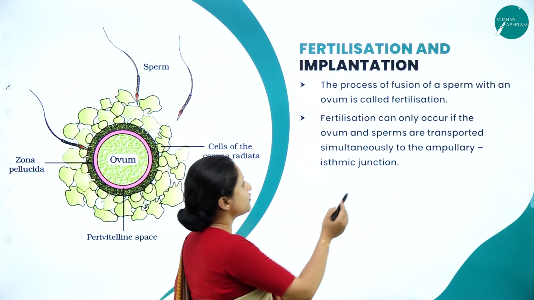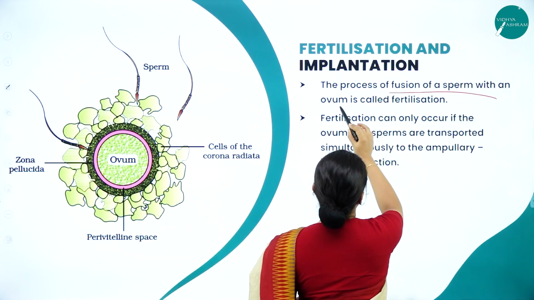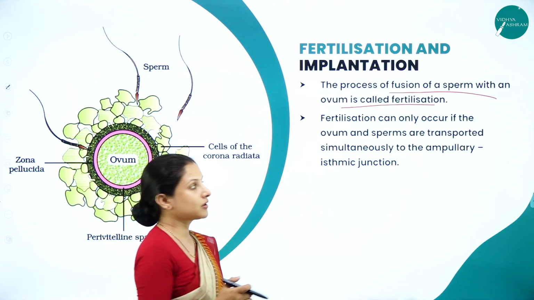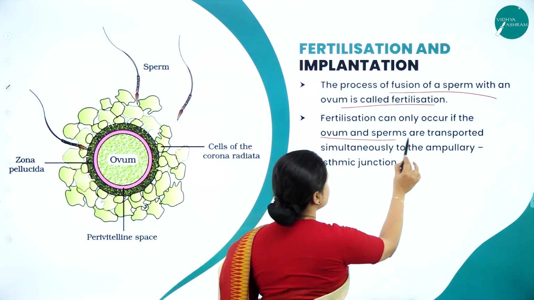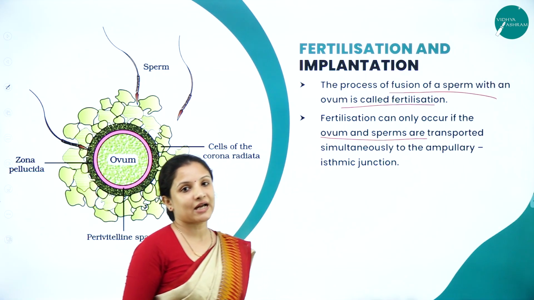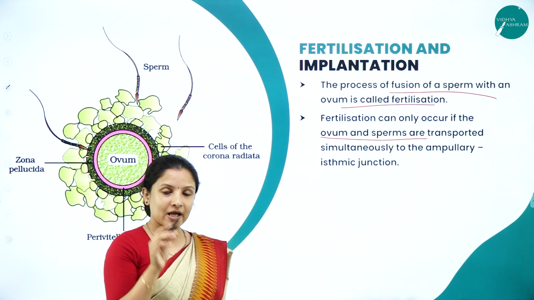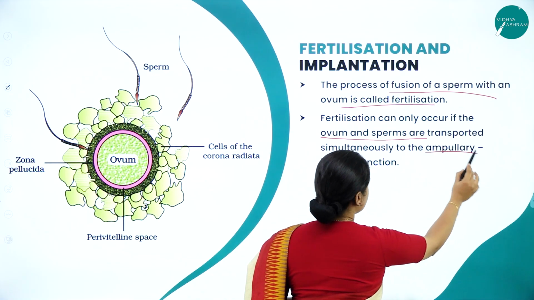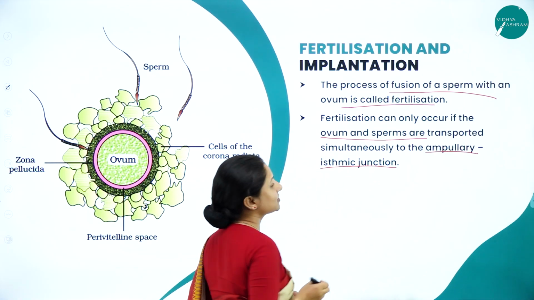The process of fusion of sperm with ova or egg is called fertilization. And fertilization can occur only if the ova and the sperms are transported simultaneously. And it has to move where? It has to reach where? Both the sperm and the ova should reach the isthmic junction.